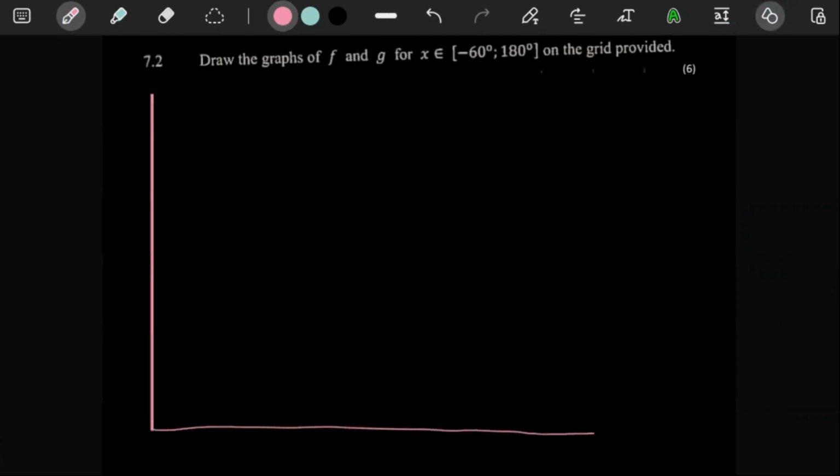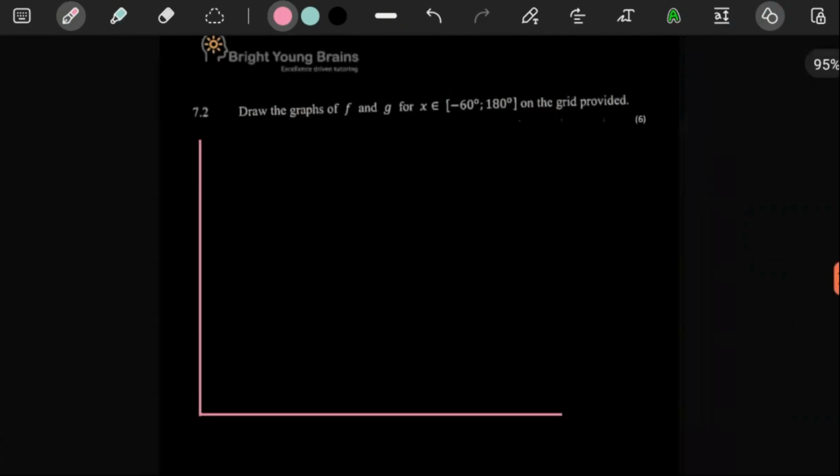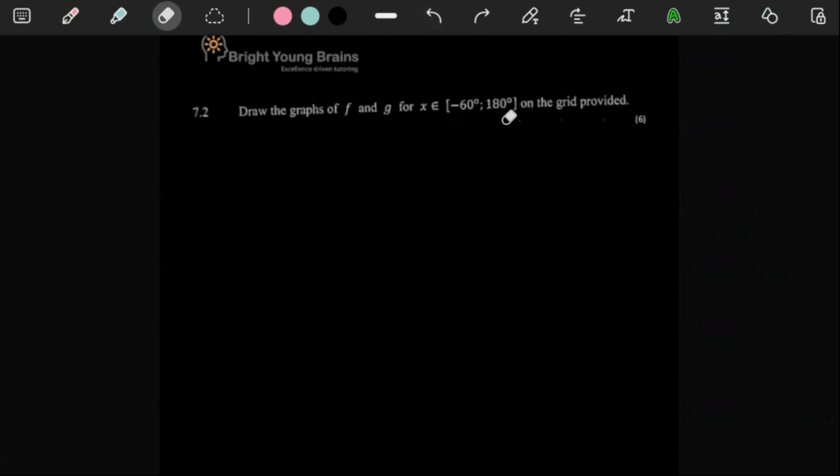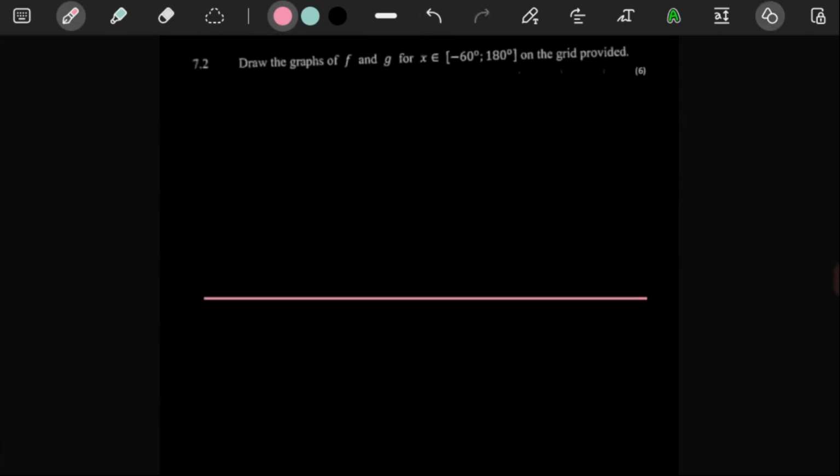Oh well, so here we are. We need to draw our 2 graphs. I need to draw from negative 60 to 180. So let me just actually draw the x-axis first, because the x-axis is actually the important thing. The y-axis is not that important actually, but it's fine.